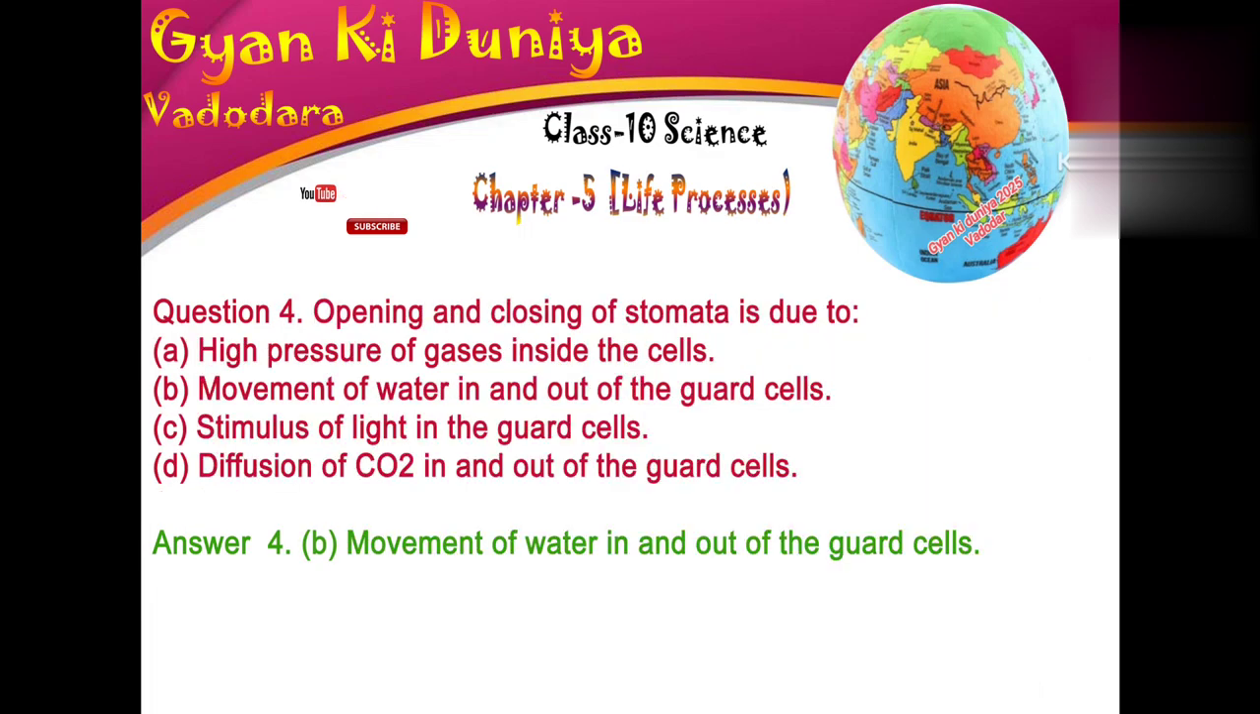Question 4. Opening and closing of stomata is due to A. High pressure of gases inside the cells. B. Movement of water in and out of the guard cells. C. Stimulus of light in the guard cells. D. Diffusion of in and out of the guard cells. Answer B. Movement of water in and out of the guard cells.